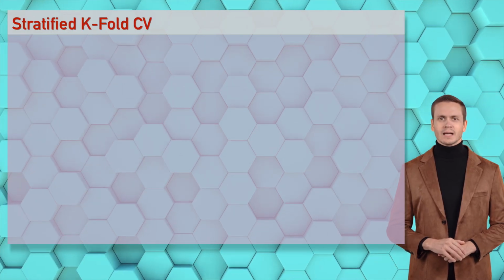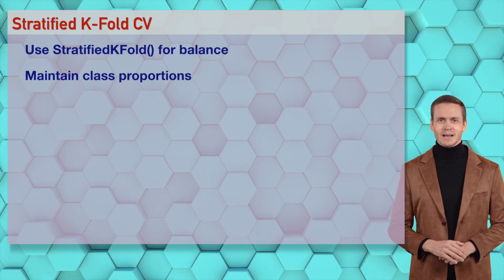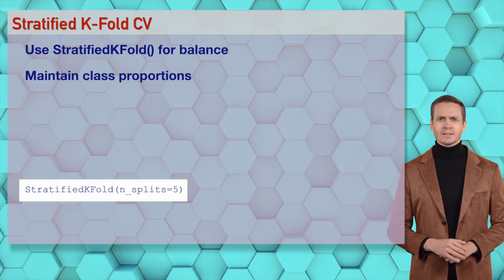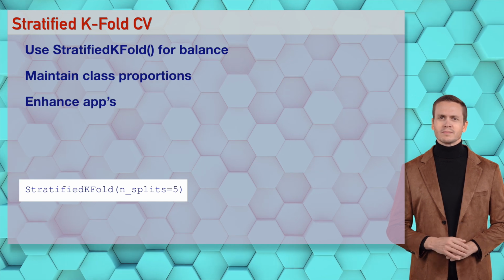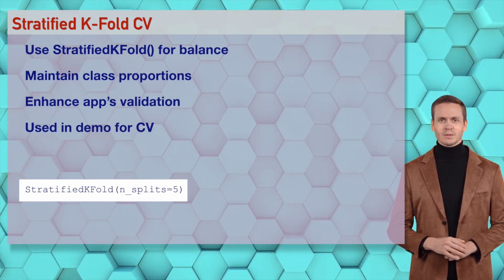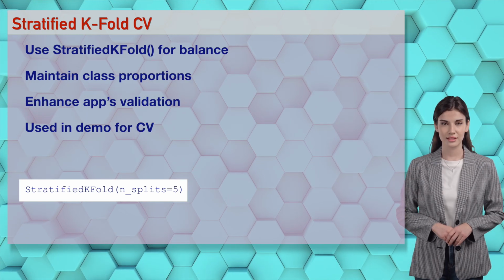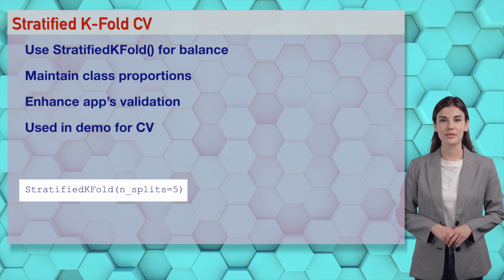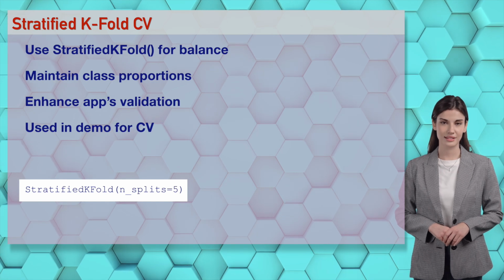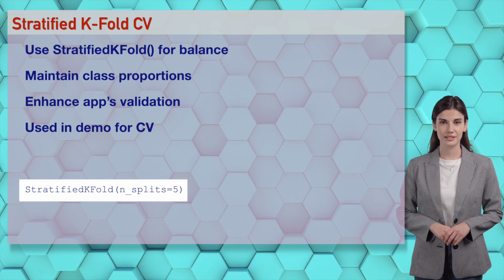Wizards, stratified K-fold, n_splits equals 5, balances classes like a hot equalizer for Sophia, ensuring AI fairness. It's a stratified party, let's drop this code beat and balance some folds. You're balancing my heart, Ethan. Wizards, stratified K-fold ensures balanced validation for the app. Try it in our demo, it's like balancing with passion.